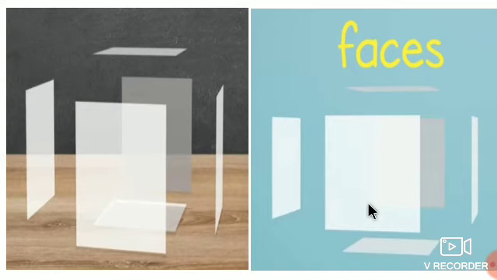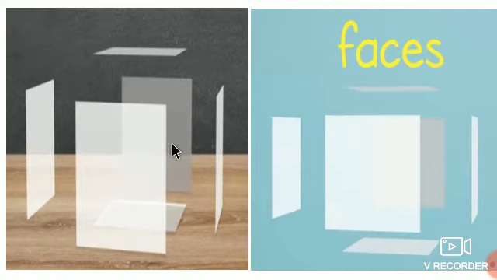Okay, and the faces. So what is meant by a face? A face means a flat surface. The figure has flat surfaces. So this is a flat surface. If we cut the cube or cuboid open, we will get it like this. So how many faces does it have? Bottom and top, 1, 2, and these four side faces, 1, 2, 3 and 4.